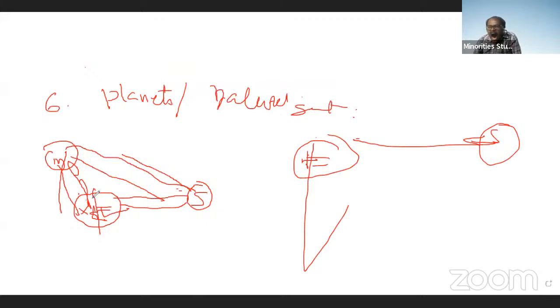Seventh one is: images are formed due to reflection of light.